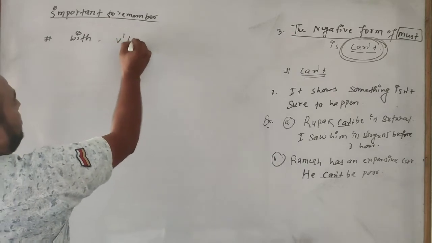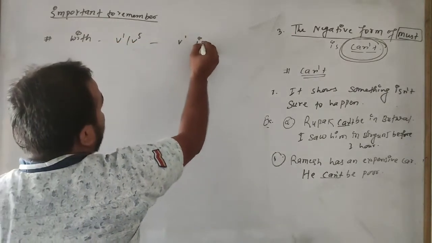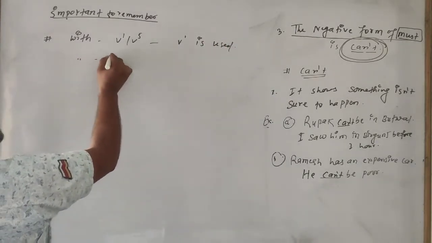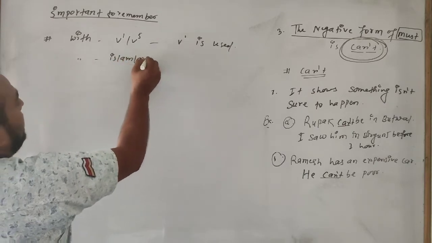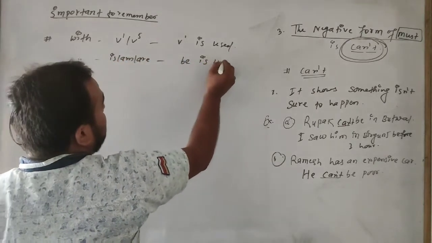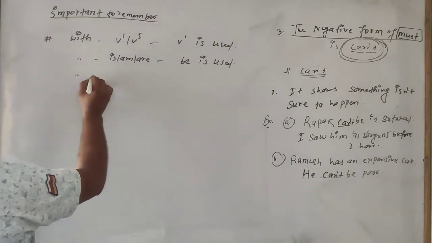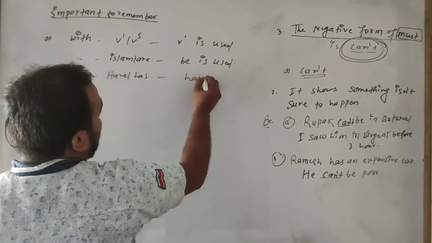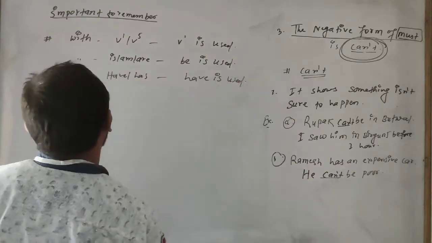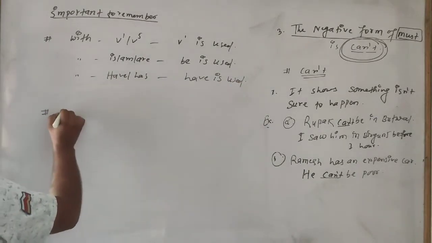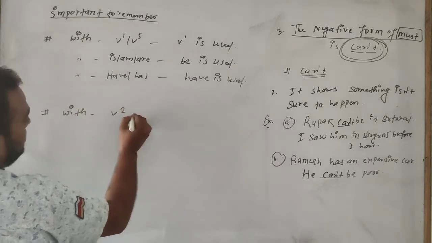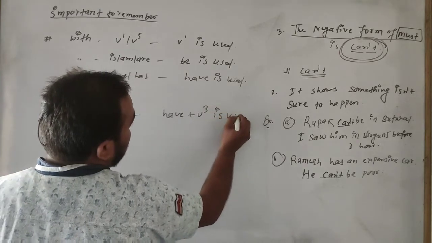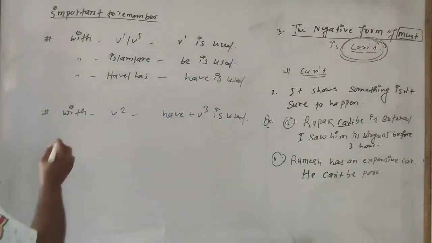With verb 1, verb 1 is used. With is, am, are, be is used. With have, has, have is used. With V2, have plus verb 3 is used.